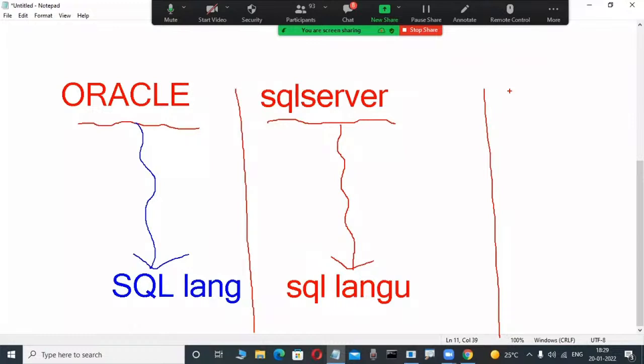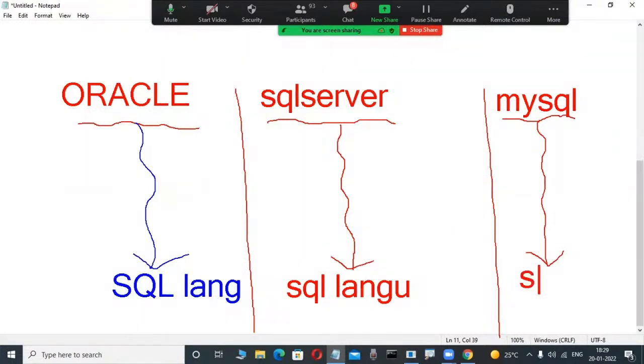Again, MySQL is what so many people are using in my company. MySQL is a relational database product, for example. If they want to operate this MySQL database product, that is also a relational database product. In my company, some employees are working on MySQL, which is open source only. They are operating a MySQL database.